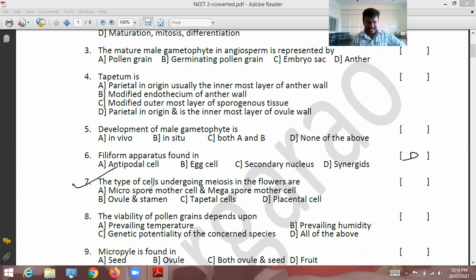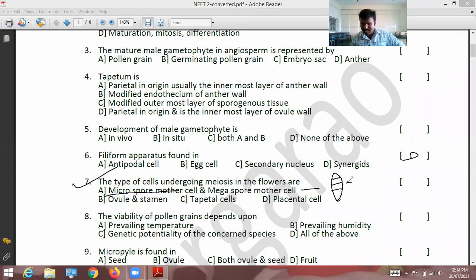Let's see the seventh question. The type of cells undergoing meiosis in the flowers are? In the flower, what type of cells undergo meiosis? Microspore mother cell and megaspore mother cell. During microsporogenesis, the microspore mother cell or pollen mother cell undergoes meiosis and produces haploid spores. The megaspore mother cell undergoes meiosis and produces 4 cells.